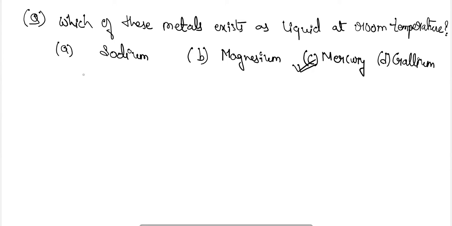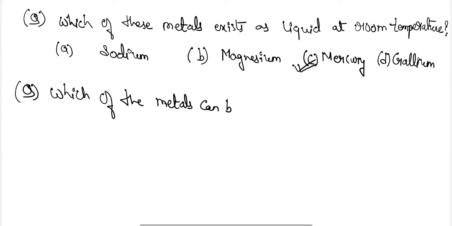Next, the question here is asking which of these metals can be easily cut with a knife.